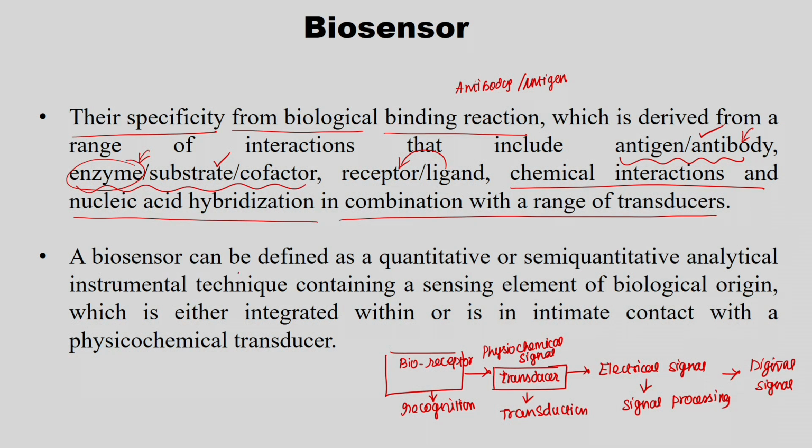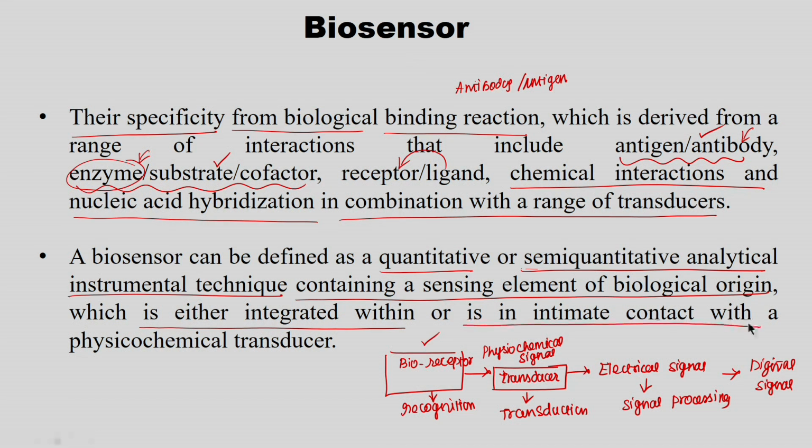A biosensor can be defined as a quantitative or semi-quantitative analytical instrumental technique containing a sensing element of biological origin, that is nothing but a bioreceptor, which is either integrated within or is in intimate contact with the physicochemical transducer.